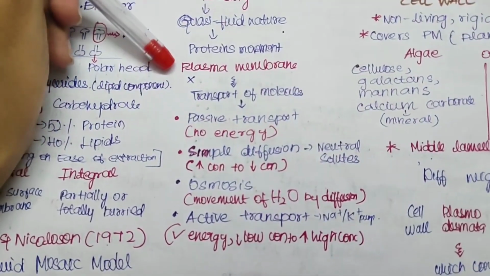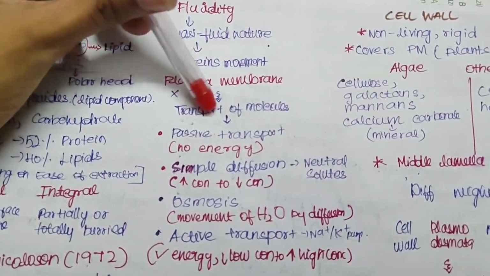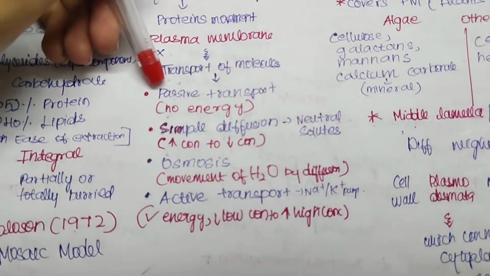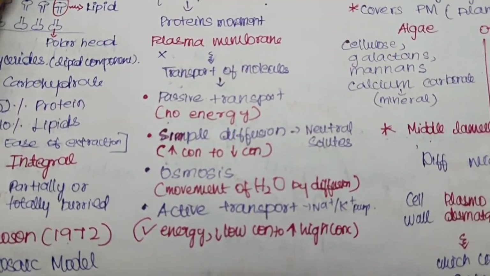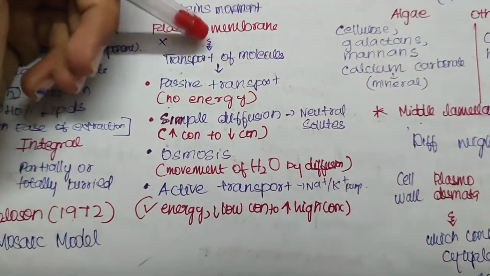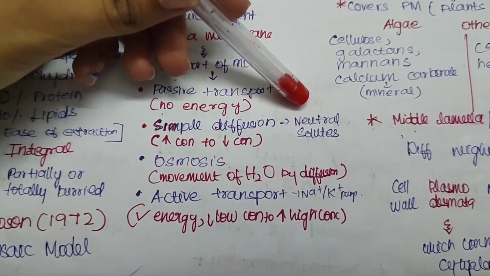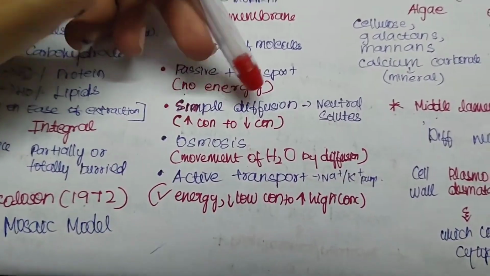And one of the most important functions of the plasma membrane is the transport of molecules. This transport of molecules can be done in different terms, either passive transport, in which no energy is needed. It will be simply transported from one place to another. Okay, and we have simple diffusion. This is done for neutral solutes. Simple diffusion is when it is moving from higher concentration to lower concentration.